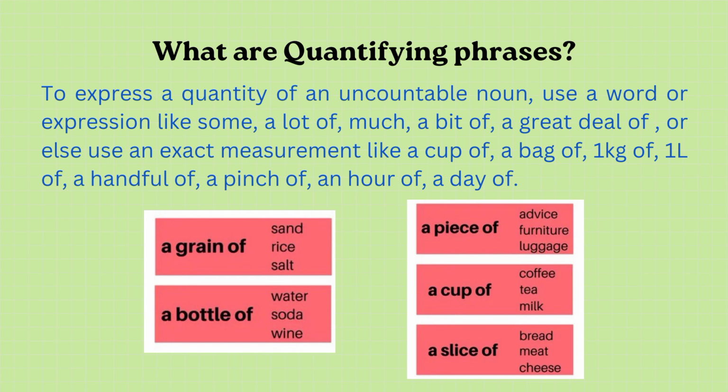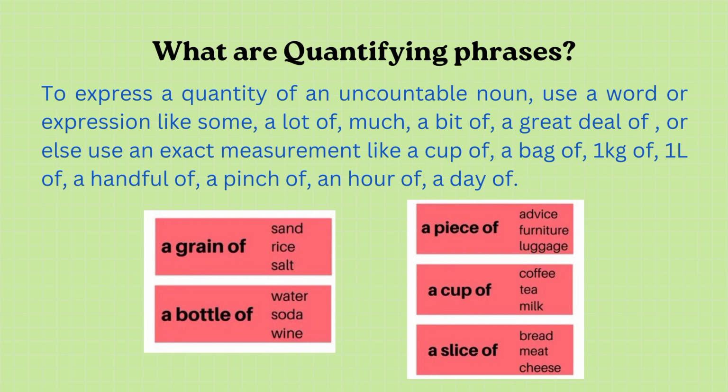One more example, furniture. What can we use for furniture? Very good. A piece of furniture, right? You can use a quantifying phrase, a piece of, for using furniture. Alright, what about milk? Good job. A cup of milk. See, when we are adding a cup of in front of milk, it means we are telling the quantity of that, and therefore a cup of is also a quantifying phrase.